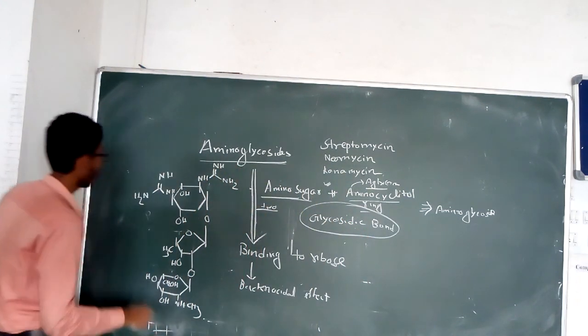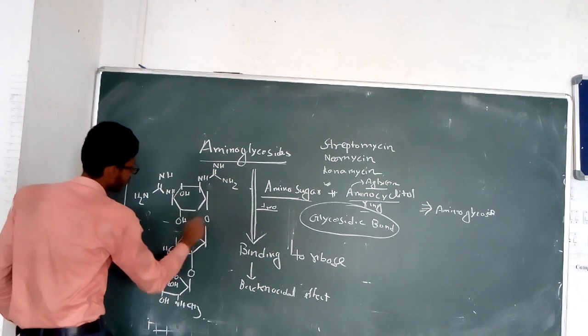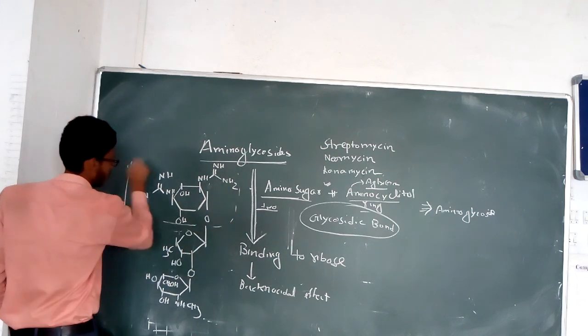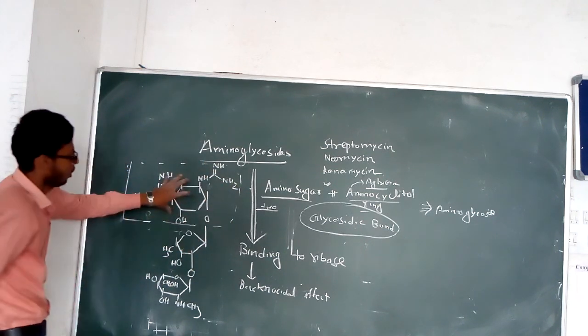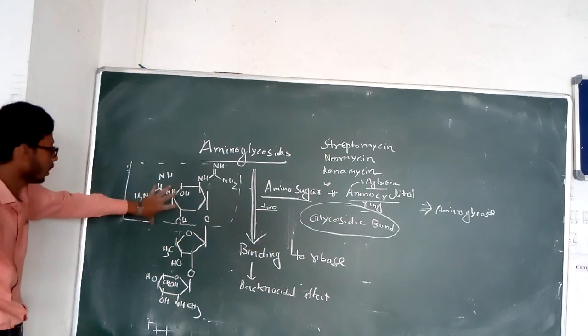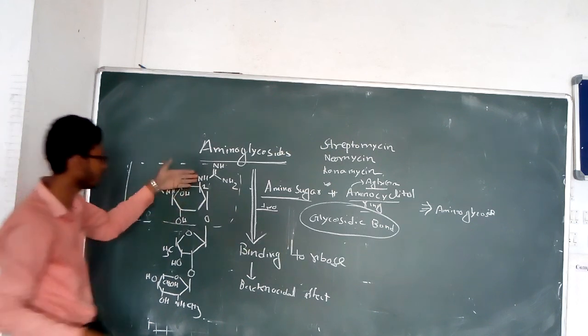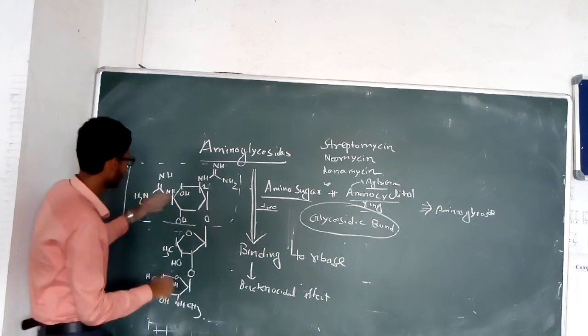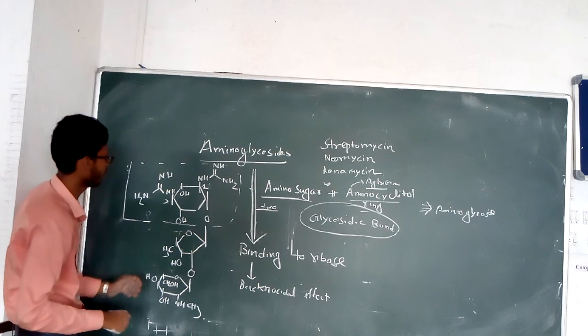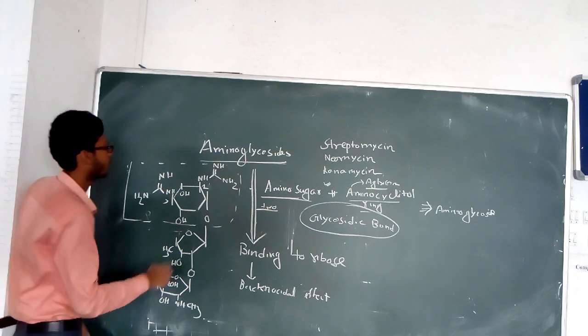If you consider this ring, that is the cyclohexane ring, at the 1 position it contains an amine, and at the 3 position it also contains an amine, which is a substituted amine.